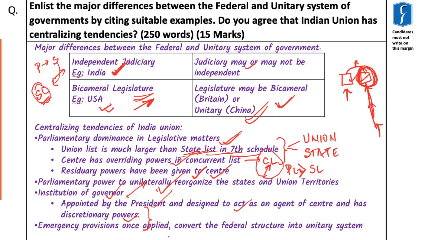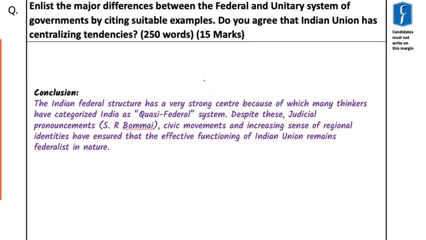Then of course we have emergency provisions, which once applied convert the federal structure into a unitary system without any amendment of the constitution. And hence moving on to the conclusion. So if the question is to enlist the differences between the federal and unitary system of governments by citing suitable examples, do you agree that Indian Union has centralizing tendencies? There can be a lot of conclusions for this particular answer. But in this case, it is best suited if we show that although Indian Union has centralizing tendencies, there are few checks.